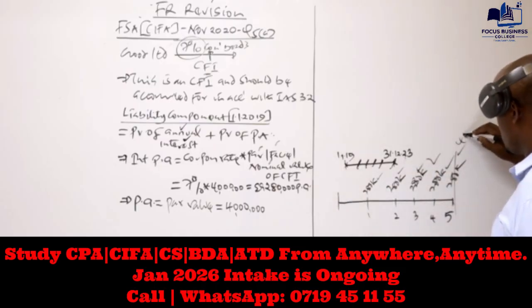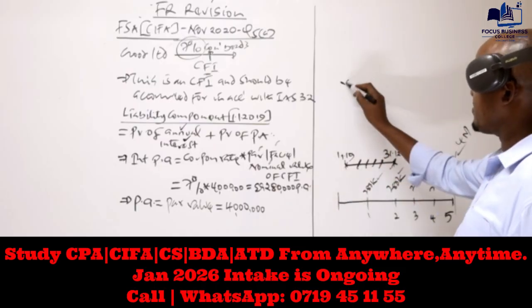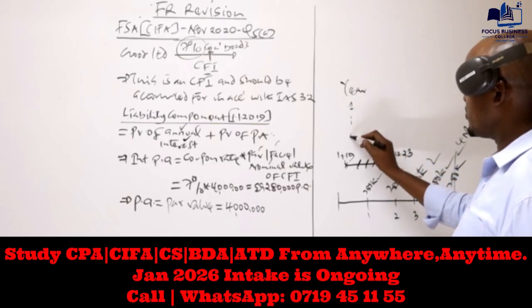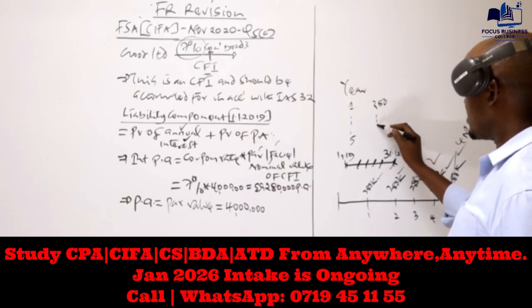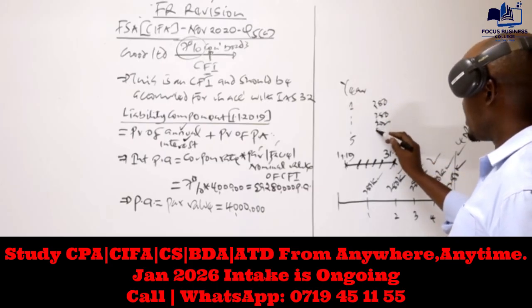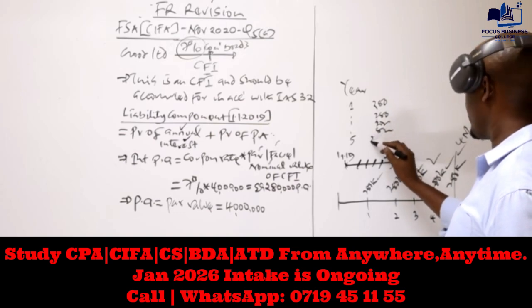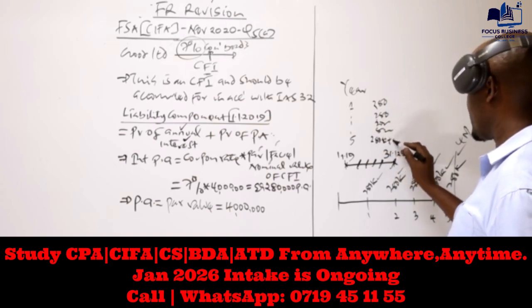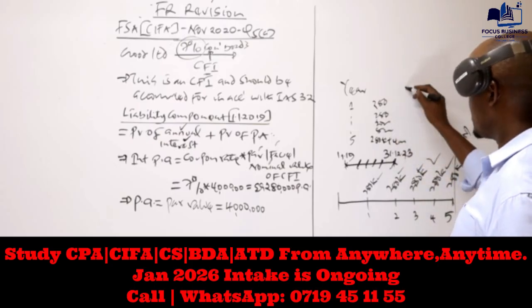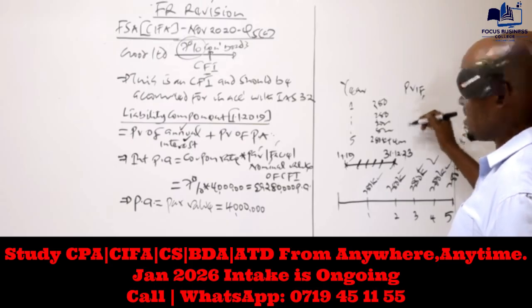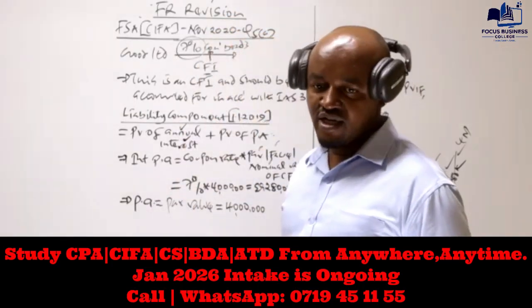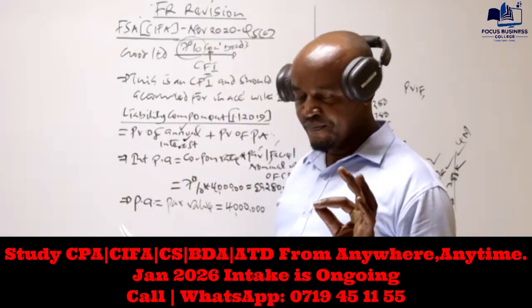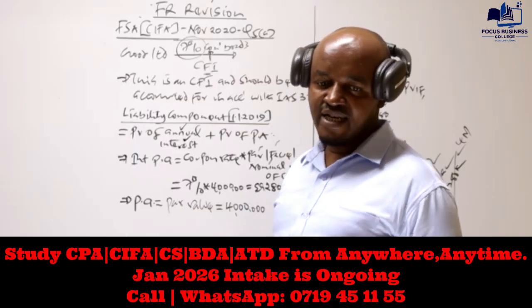So to discount, you can prepare, for example, a table from year 1 all the way to year 5. Year 1 is 280,000, year 2 is 280,000, year 3 is 280,000, year 4 is 280,000, but year 5 will have 280,000 plus 4 million. Then you discount this by multiplying with the present value interest factor. Which rate do we use in discounting? Do we use this 7%? No. In discounting, we use another rate, known as the effective interest rate or the market interest rate.